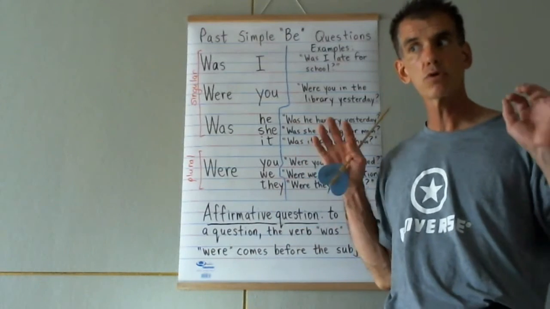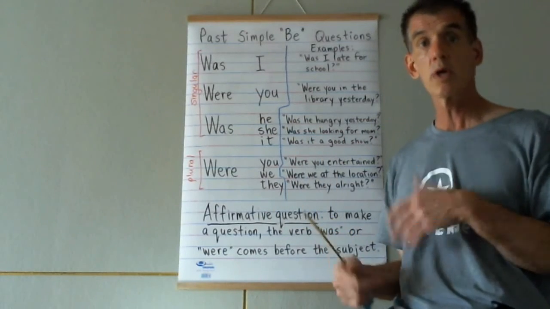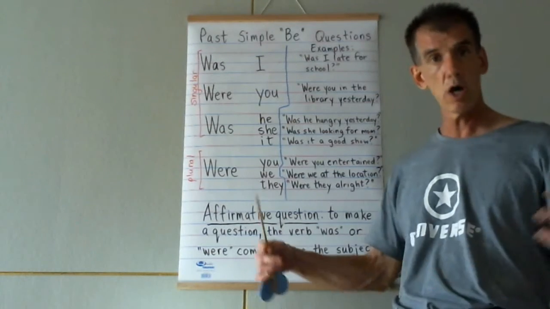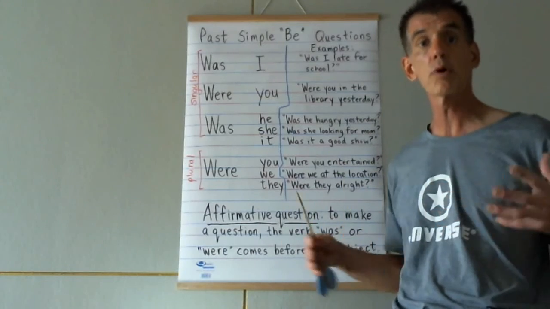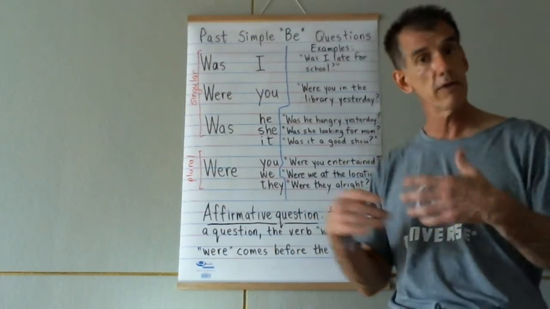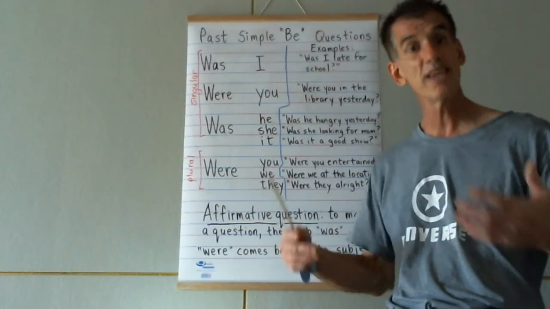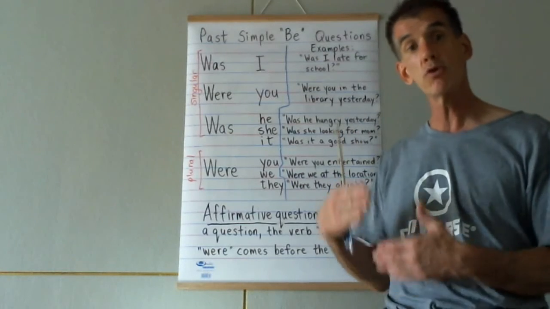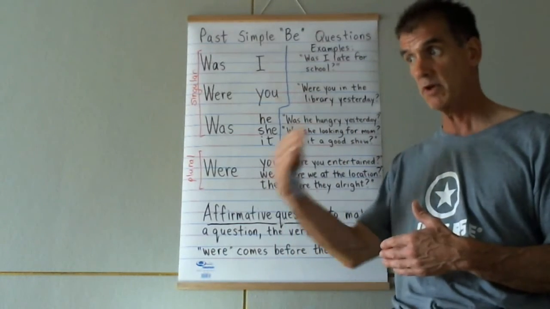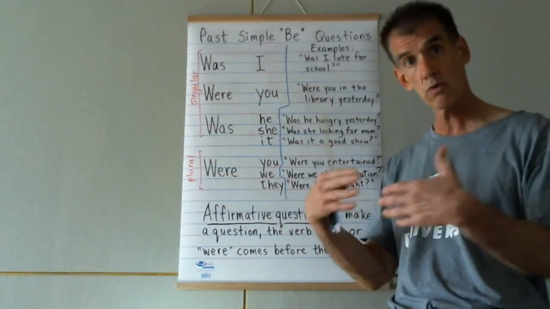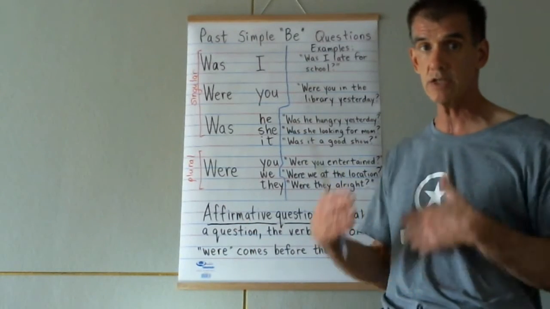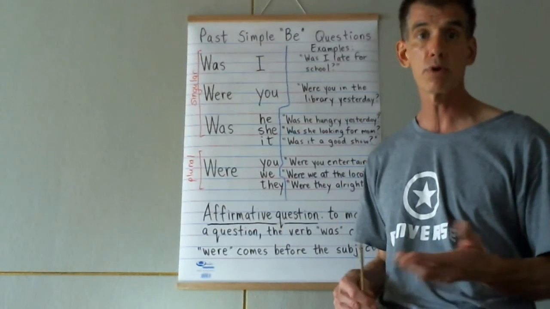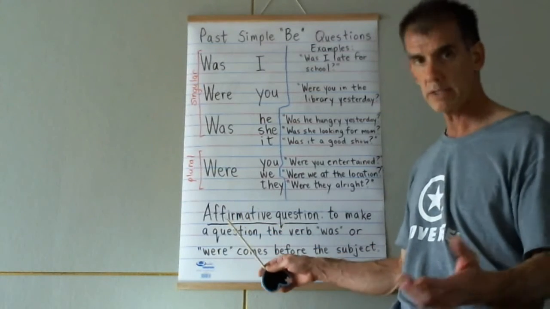And again, if you're talking to someone outside the group, then they can answer yes, you were, or no, you weren't. If you're talking to other people in the group with we, were we at the location? Yes, we were, if you are including yourself in that group. If someone outside that we group is answering the question, then you can say yes, you were, or no, you weren't, using you in the plural. All right, I hope that's clear.